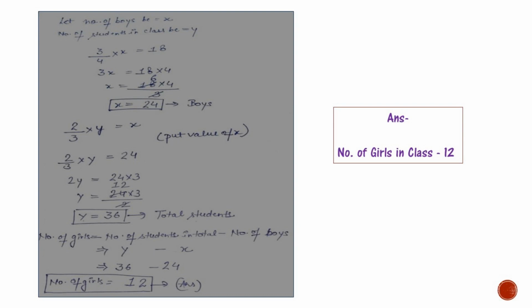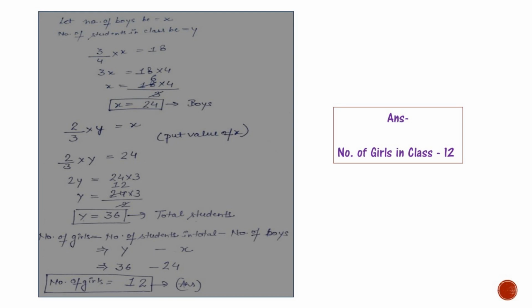Now the question says the total number of boys is 2/3 of the total number of students in the class. That is 2/3 into y equals x. We have already received the value of x, that is 24. We put it here: 2/3 y equals 24. That is 2y equals 24 into 3. Now y becomes 24 into 3 divided by 2, so y is 36. That is the total number of students.